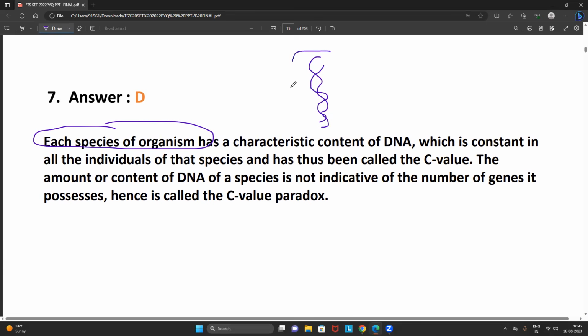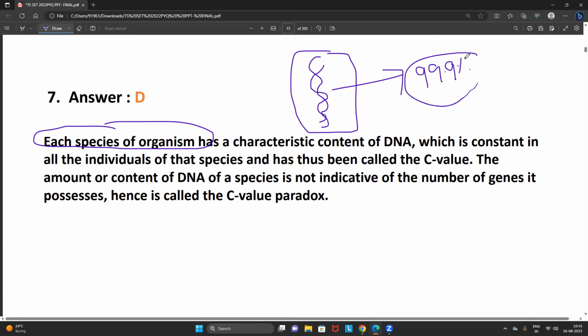Which is constant for all the individuals. Yes or no? You also know one common point. Listen, every student. 99.9% of all human beings have DNA which matches. So the DNA can differ from one person to another hardly 0.1% only.